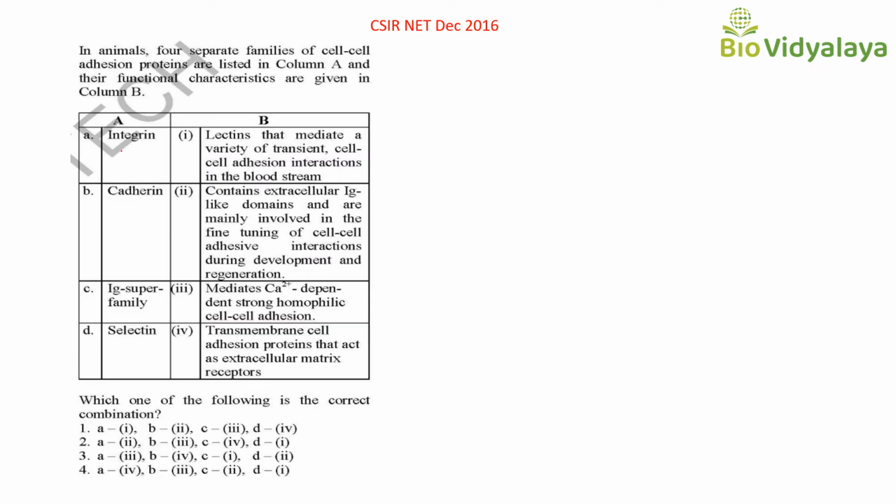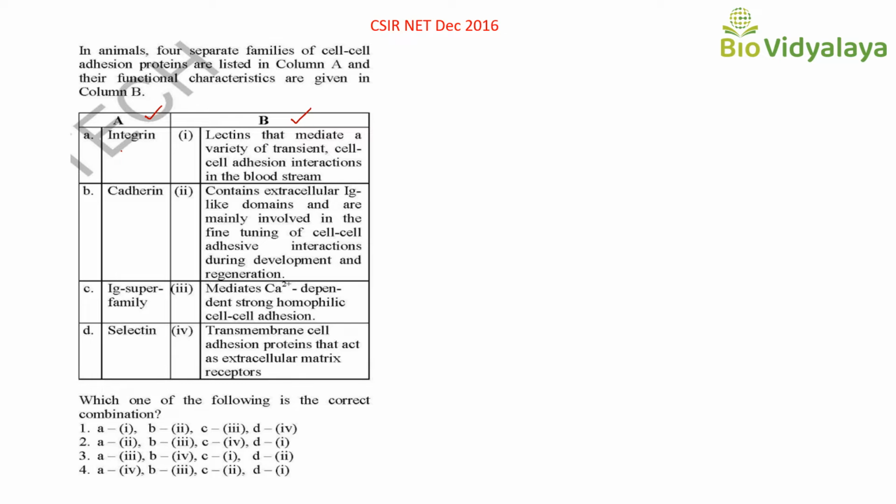Match the following questions are very easy to solve even if you are able to match only 2 of them. Then also you can easily solve such type of question. So let's see how to solve this question. Here in column A they have given cell adhesion protein names, and in column B they have given functional characteristics. So first we can read column B and we can match according to that.